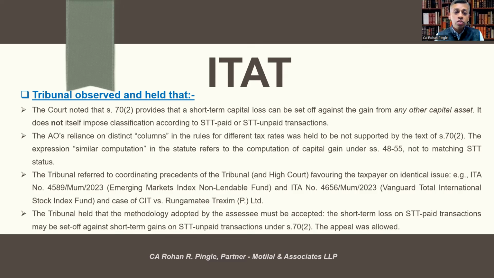So the AO's reliance on distinct columns in the rules for different tax rates was held to be not supported by the text of section 70 subsection 2. The expression "similar computation" in the statute refers to the computation of capital gain under sections 48 to 55, and not to matching STT status.